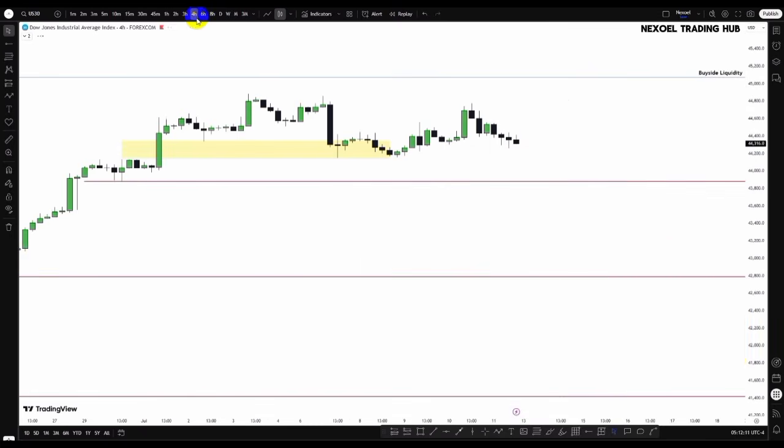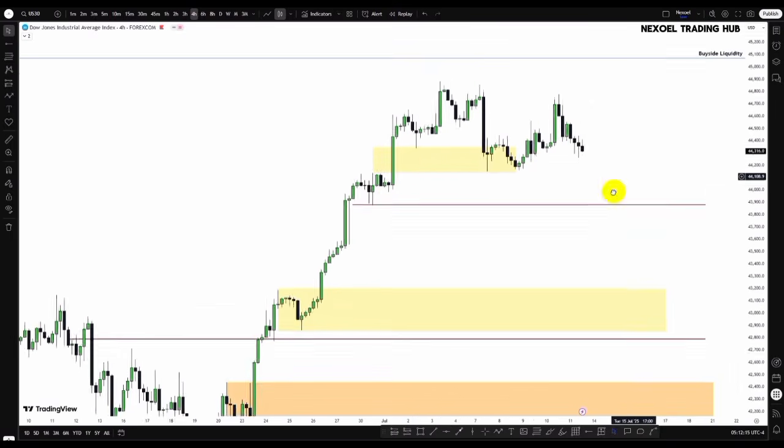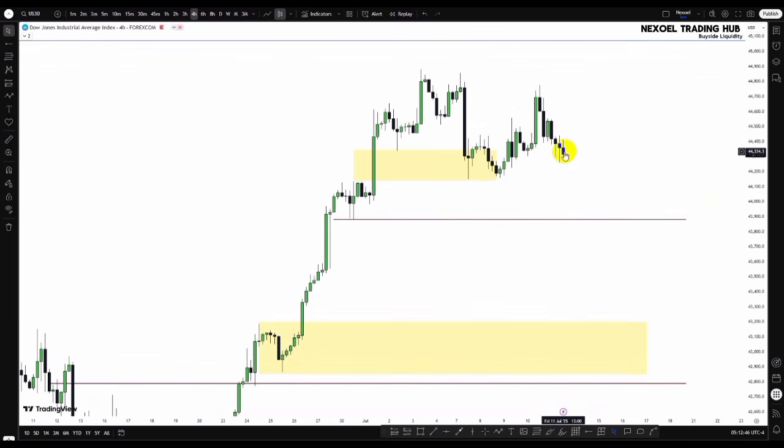Let's check the 4-hour time frame. So here in the 4-hour time frame, clearly what we can see is the daily bullish fair value gap. And last week I told us we would want to see price seek this sell side, and we may have a bullish reaction here. And now what we can see is that price traded back into this, and now we are seeing the possibility that price is aiming to the downside again. So I'm looking at how price is going to dip into this zone here. We have this sell side liquidity resting.